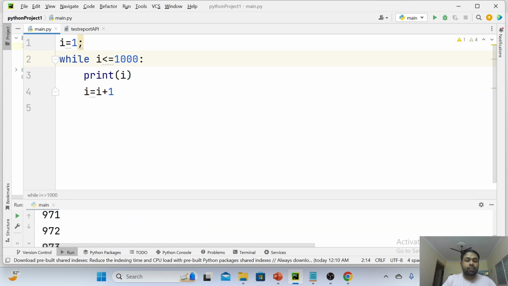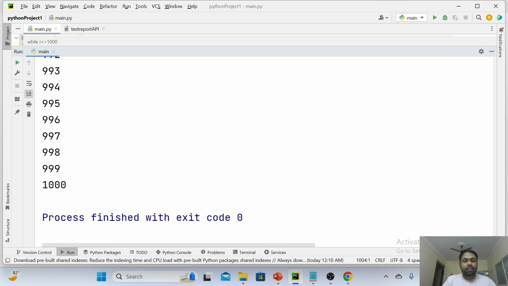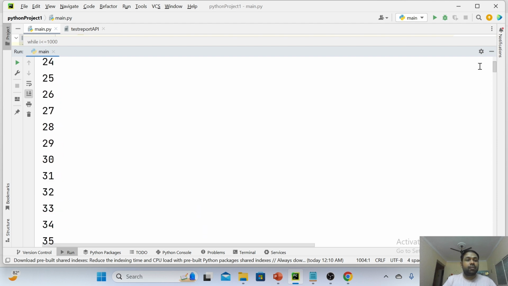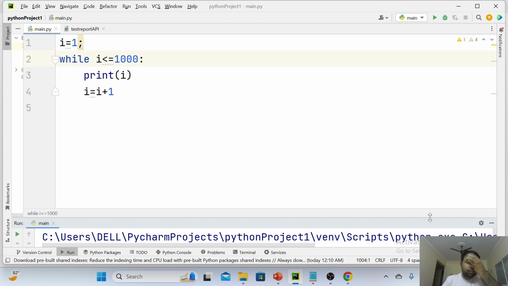What is our last output? We got it. Have a look. That is the last output we got, it is 1000. So the values between 1 to 1000 are getting printed. So this is how the while loop works.